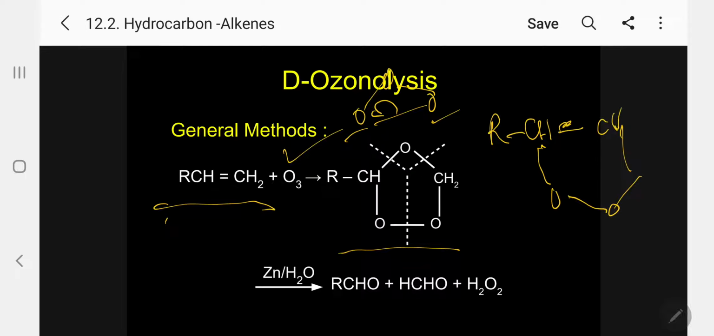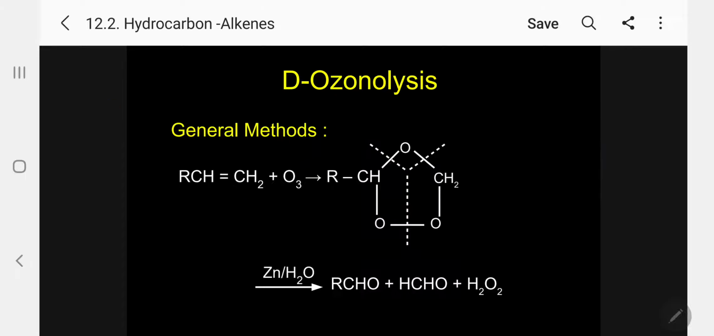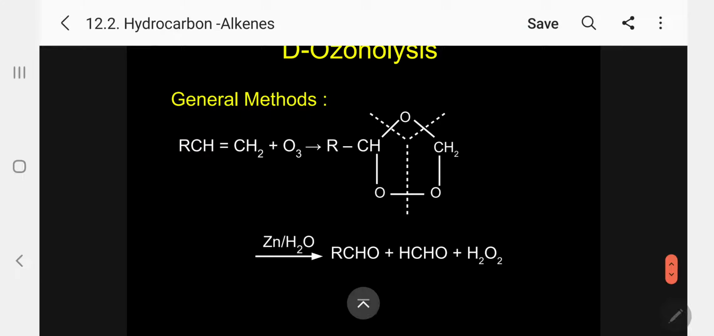This is normally formed. But this undergoes some rearrangement to produce this compound. Please follow. Initially this is formed, and after rearrangement it gives this one. Or I can simply write just O at the center connecting the double bond and below this O. So this you remember. This is the ozonide, correspondingly after rearrangement.